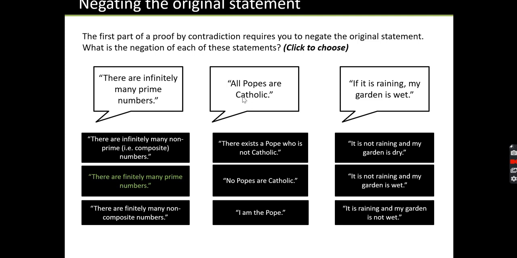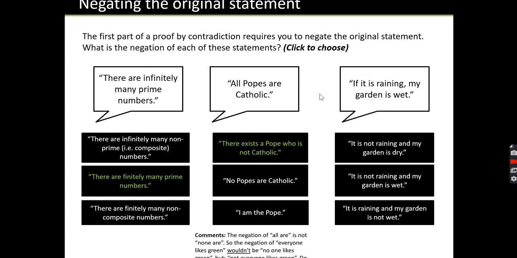Let's do another one. If the statement was something like all popes are Catholic, okay, this is maths. I know it's a bit regarding logic and so on, but this is still maths. If it says all popes are Catholic, what's the not case? Well, it's not all popes are Catholic, because that's a very strong statement to say all. So there exists a pope who is not Catholic. No popes are Catholic. I am the pope. Hopefully you can see that it's the first statement that we're going for.